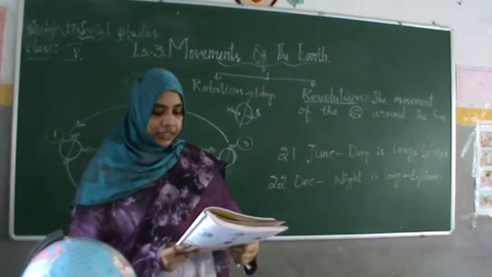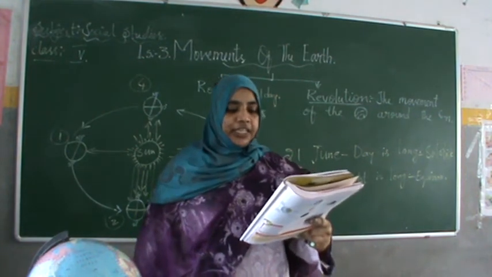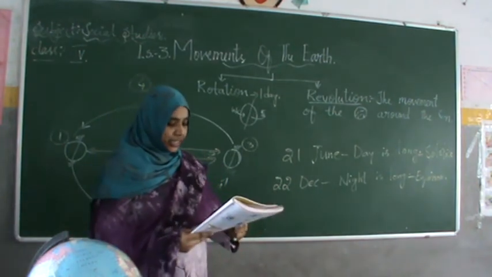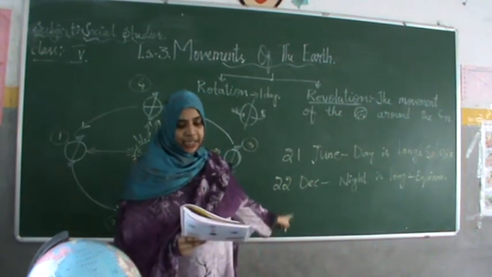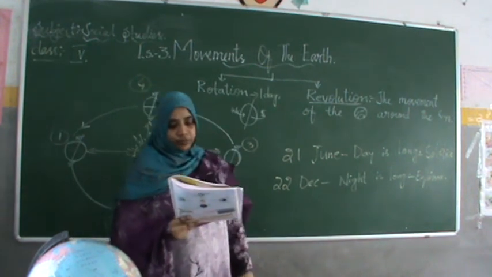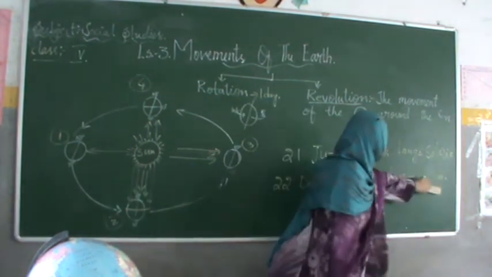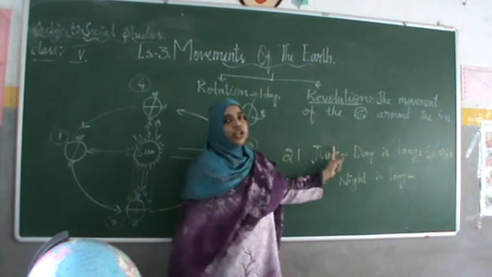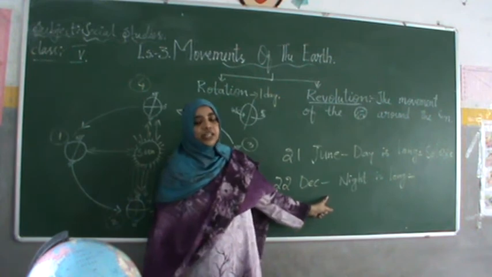So in the northern hemisphere, the days during the summer continue to be long till 21st June. This is the longest day in the year, and it is known as summer solstice. In winter, the days continue to be short till December 22nd, and this is the shortest day in the year, and it is called winter solstice. 21st June is called summer solstice, whereas December 22nd is called winter solstice.